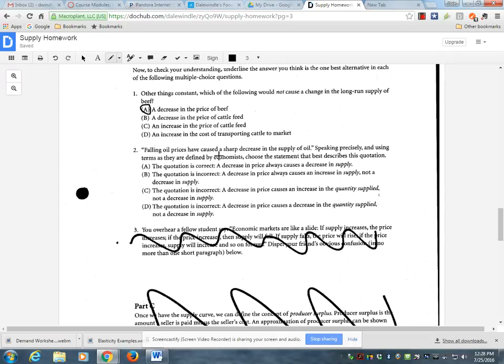Falling oil prices have caused a sharp decrease in the supply of oil. Well, we know that's wrong, right? Price of oil won't change the supply of oil. It will change the quantity supplied. And so D is the correct answer here. Quotation is incorrect. Decrease in price causes a decrease in the quantity supplied, not a decrease in supply.